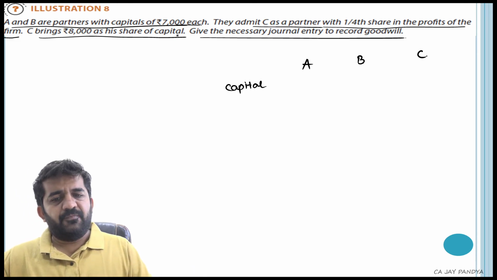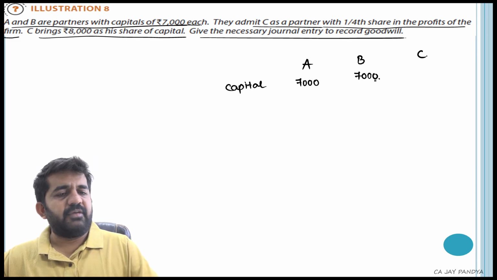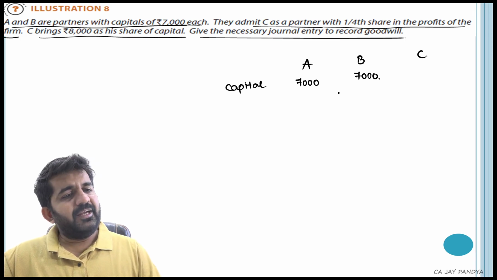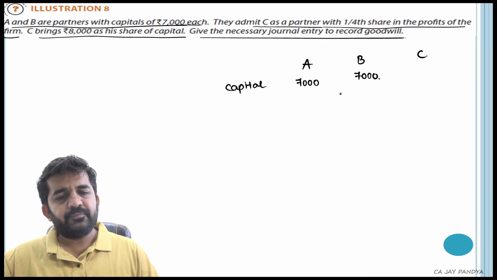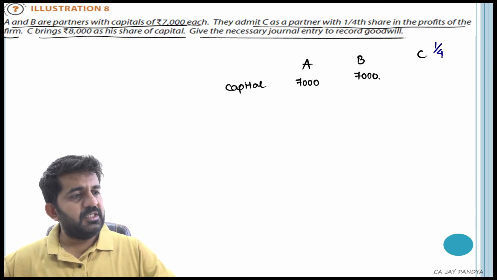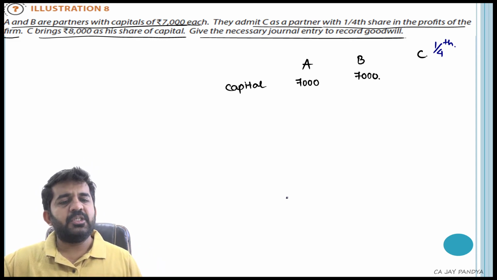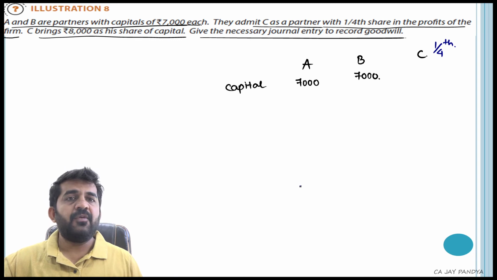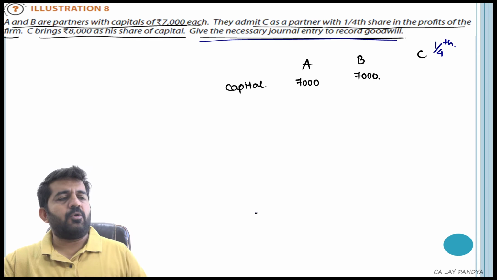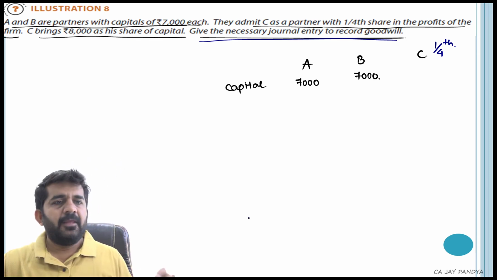What is capital of A and B? 7,000, 7,000. They admitted C as a partner with 1/4 share. So share of C is 1/4. C brings 8,000 as his share of capital. Now try to concentrate. Give necessary journal entries to record the goodwill. First we need to value the goodwill.